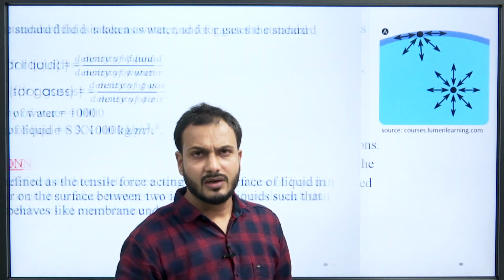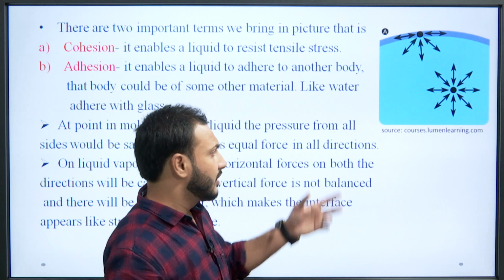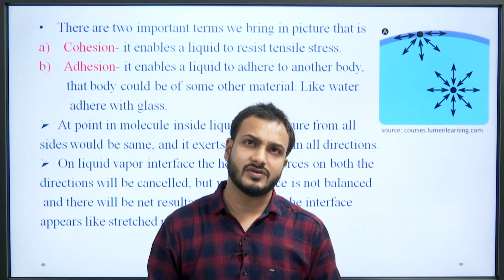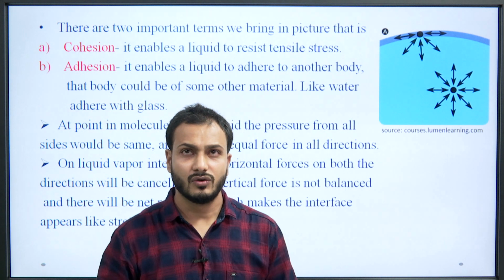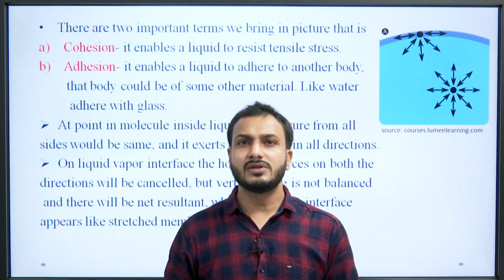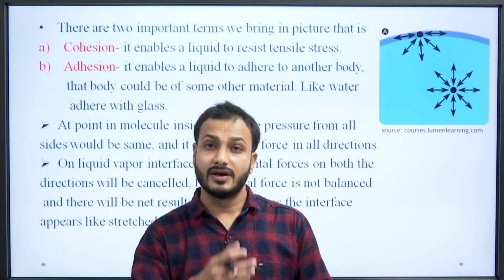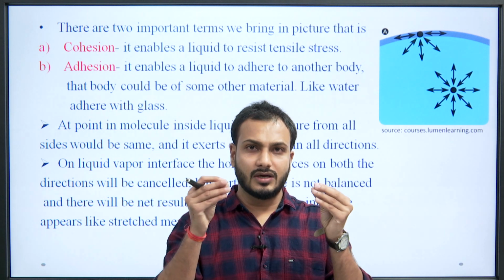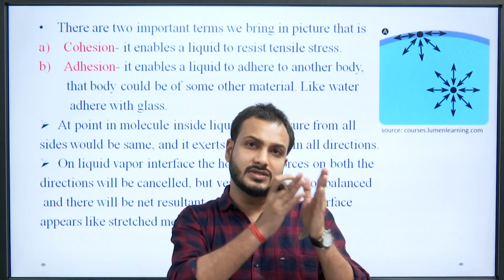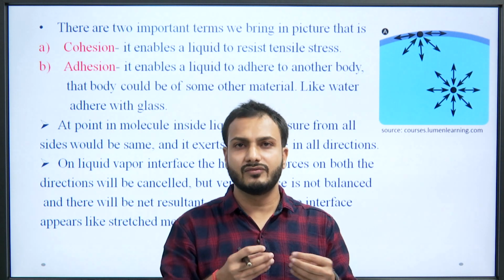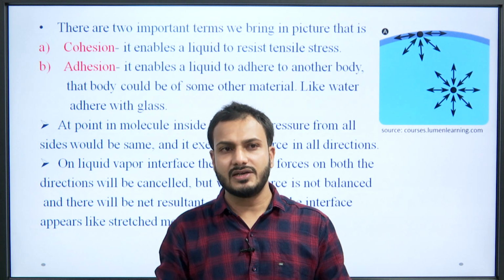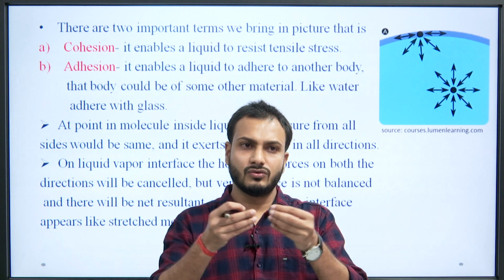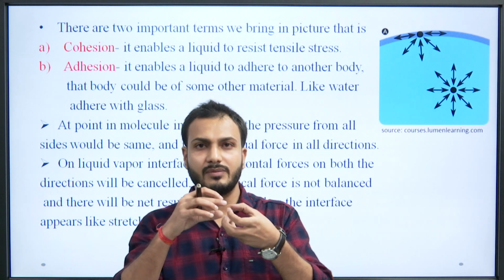Let us understand in detail about the surface tension. You can see here, there are two important terms which come into the picture while we are discussing surface tension, that is cohesion and adhesion. Okay. So, what does cohesion do? It enables a liquid to resist the tensile stress, which means it tends to bring intermolecular contact of the same type of fluid. If water is there and it is resisting the tensile stress, the molecules of the water are trying to get attracted, bound with each other.